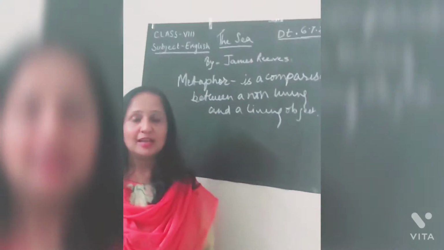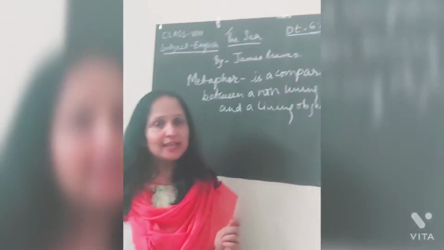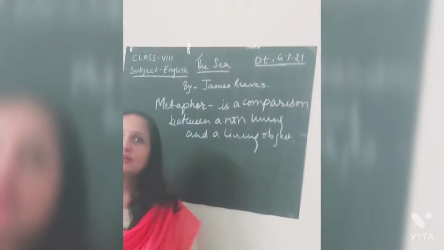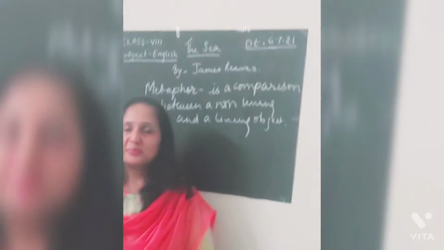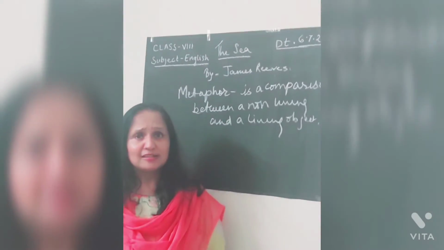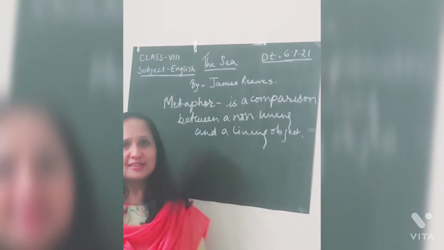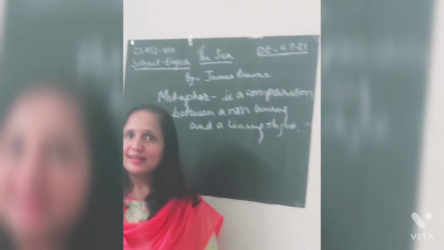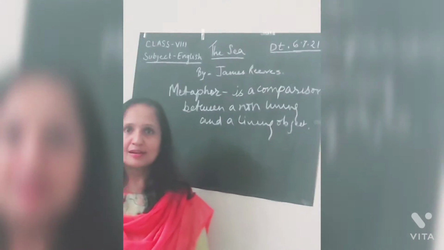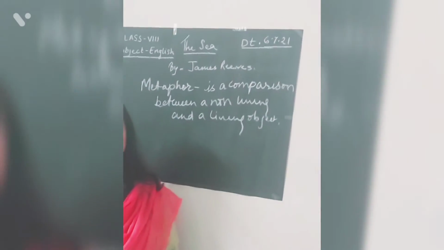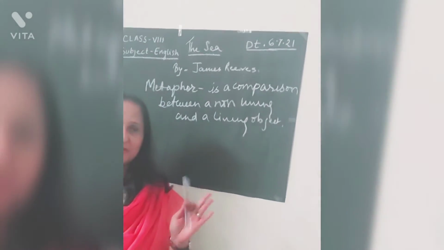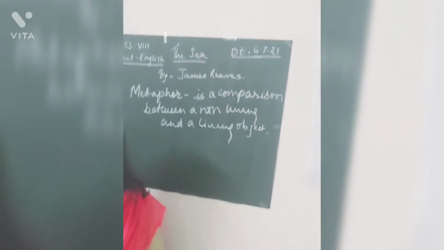For example, in the whole poem, you will find the sea is being compared to a living dog. Now you must be thinking, these two are so different from each other, then how are they being compared? But when you read this poem, you will realize how many similarities the poet James Reeves has brought in between these two objects. Let me introduce you to the poem here.